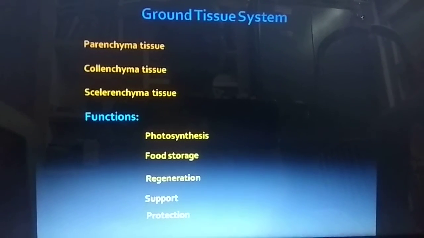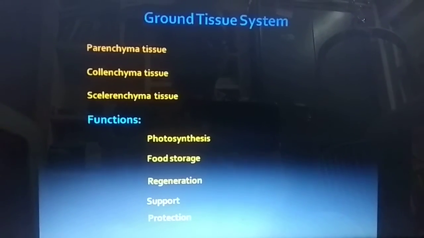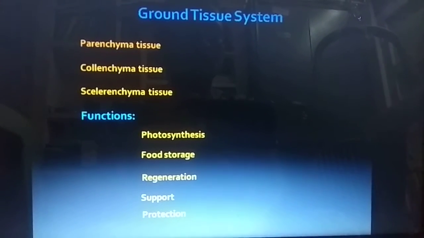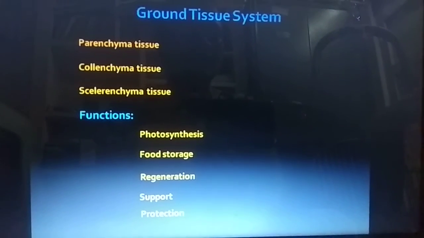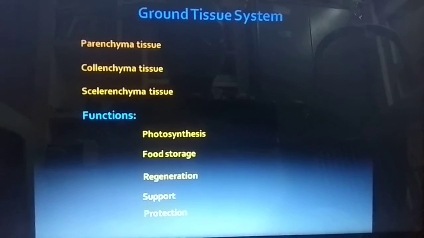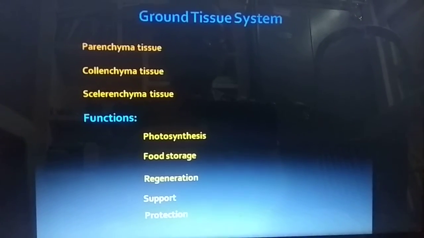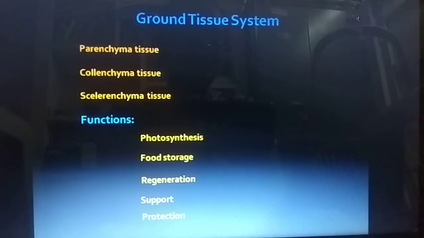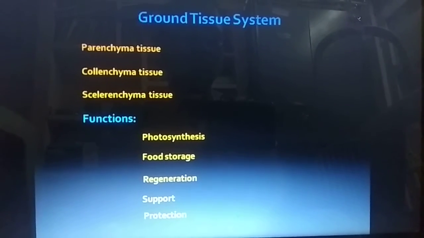Photosynthesis, the plant prepares the food, that is called photosynthesis. Food storage, the plant prepares excess food that is stored somewhere in the plant, that is called food storage. Regeneration, in plants some parts are damaged, that damaged part regrows again, that is called regeneration. Support, the plant has to stand erect, at that time the ground tissue helps the plant, that is called support. Next, protection, the plant should be protected from natural calamities, that is done by ground tissue.